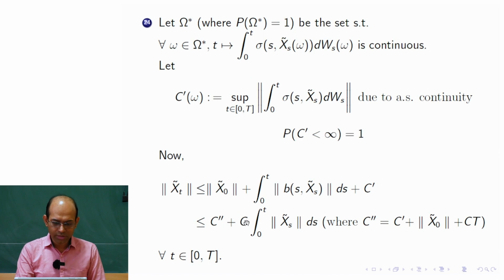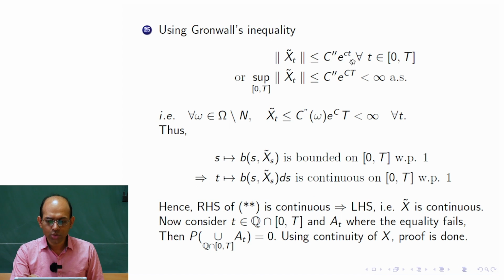Okay, so this C and this C double prime e to the power of Ct. This is true for all t in 0 to capital T, and it is finite. So this supremum over all these things is finite, and we are getting that almost surely. So whenever omega is in omega star, we are getting this. So this is finite.